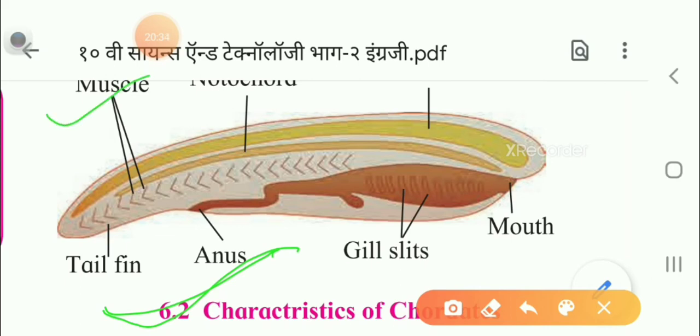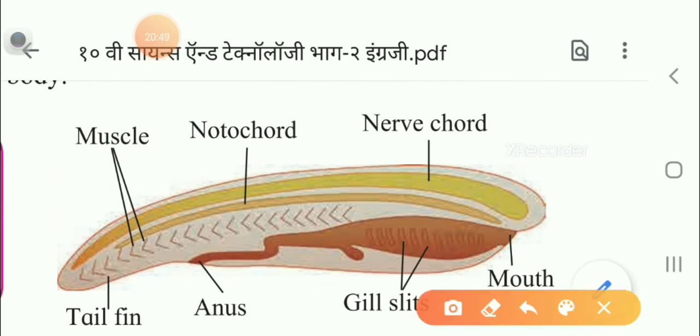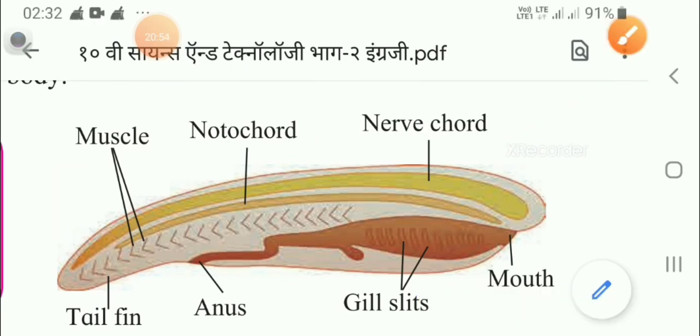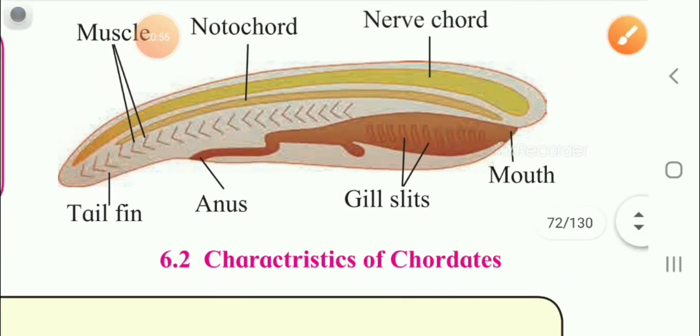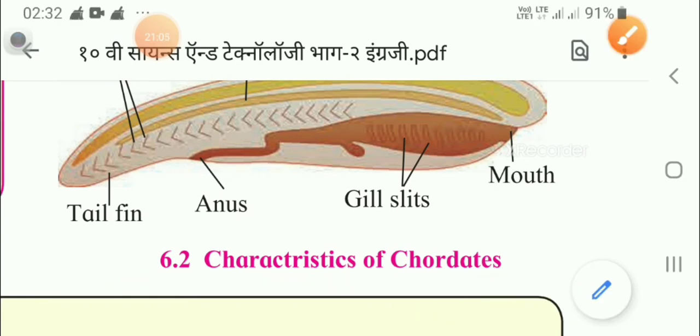So here you can see muscles are there, then gill slits are there, anus already I explained you, the opening of the rectum, tail fin is there, then mouth is there, then you can see nerve cord is there, notochord is there, all structure you can see. So this is the characteristic of the chordates. So this you have to learn, children. It is an important point.